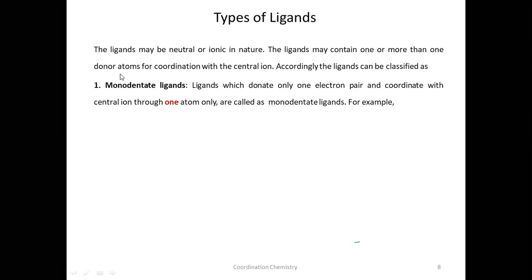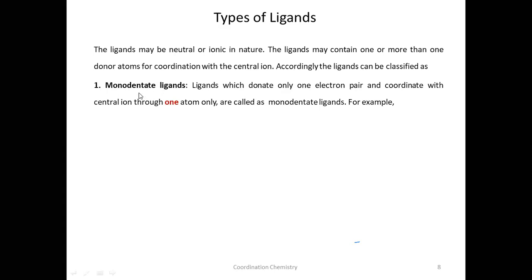In ammonia, how many donor atoms are there? Only one, that is nitrogen. In a water molecule, H2O, which atom is having a lone pair of electrons? Oxygen. Therefore, oxygen is the donor atom in the water molecule. Now, depending on the number of donor atoms, ligands are basically classified as follows.